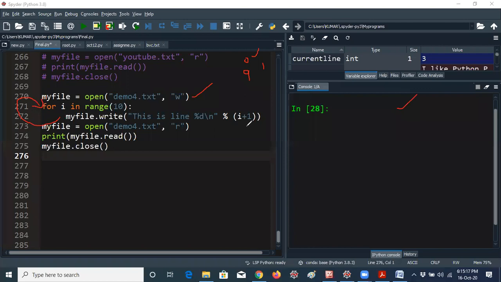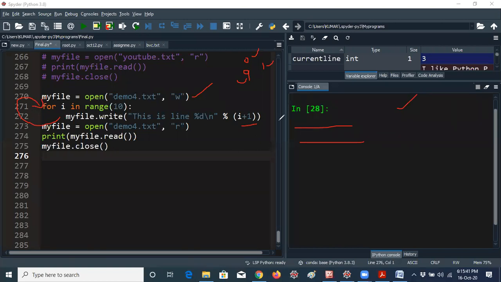0 plus 1 is, oh no, earlier it was 1. Okay, 1 plus 1 is 2. That means this is line 2, and it will be displayed in the second line. Whenever you give for i in range of 10, it will start from 0 to 9. You know that already. The last number is 9, and 9 plus 1 is 10. This is line 1, this is line 2, this is line 3, this is line 4. That means 10 lines will be created by using a for loop.